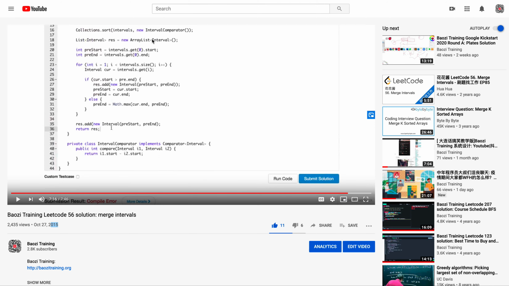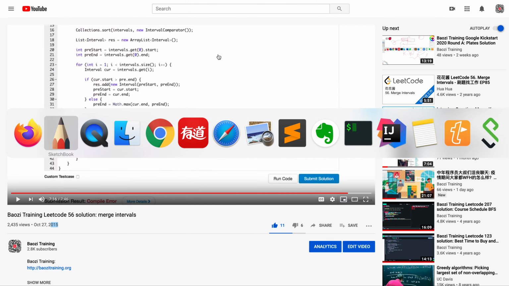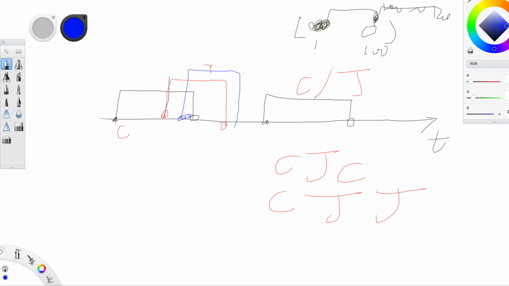To solve those kinds of questions, there are essentially two ways. One way is you define an interval and implement a comparator method, sorted by the start time, so somewhere you have to Collections.sort the entire array, and everything is sorted based on start time. Another way is you model everything as a point. I won't talk too much about this. Instead of viewing this as intervals, you view it as an array list of points, like 0.1, 0.2, 0.3, 0.4, 0.5, 6, etc. Once you model as points, it's very easy to answer whether there is an overlap, yes or no, but you cannot really answer the interval question.